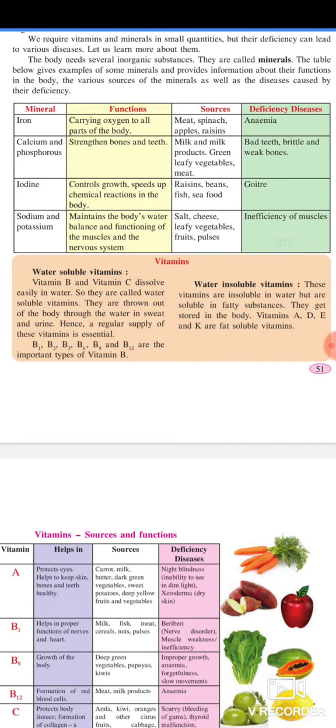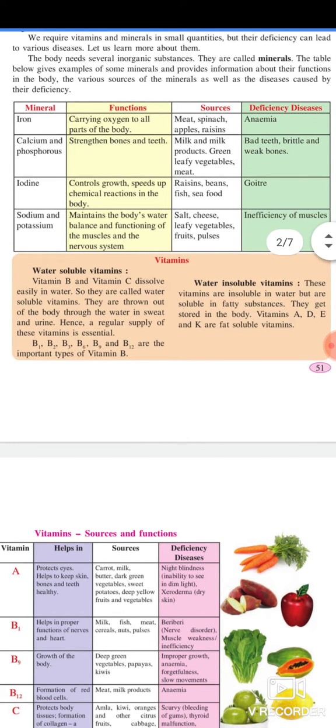Vitamins: water soluble vitamins. Vitamin B and vitamin C dissolve easily in water, so they are called water soluble vitamins. They are thrown out of the body through the water in sweat and urine. Hence, a regular supply of these vitamins is essential. B1, B2, B3, B6, B9, and B12 are the important types of vitamin B.